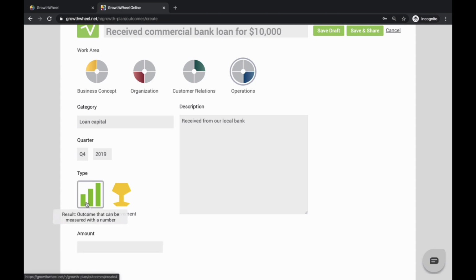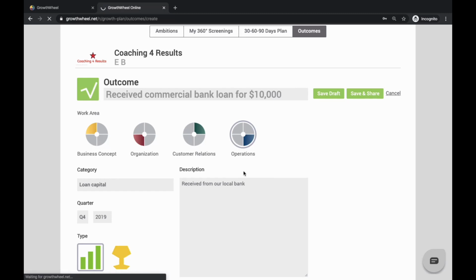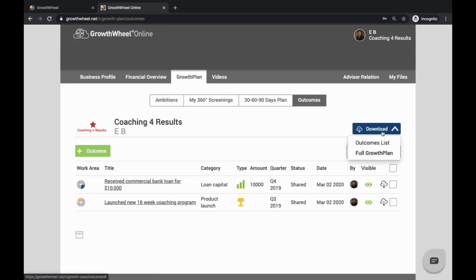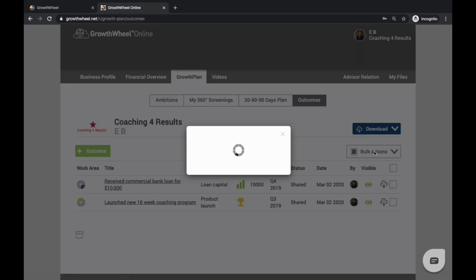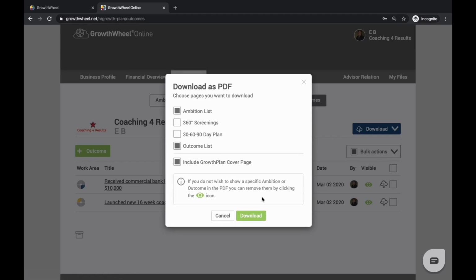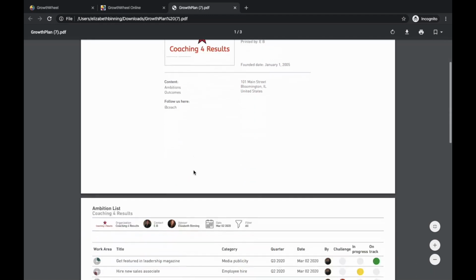You'll notice that as soon as we click Result, a new field called Amount pops open. Here we can add the number. Now that we've completed this, we can click Save and Share. Now when we download our growth plan, we can select the pages we want. Here we want to add in our ambitions for the future and the outcomes we've already achieved.